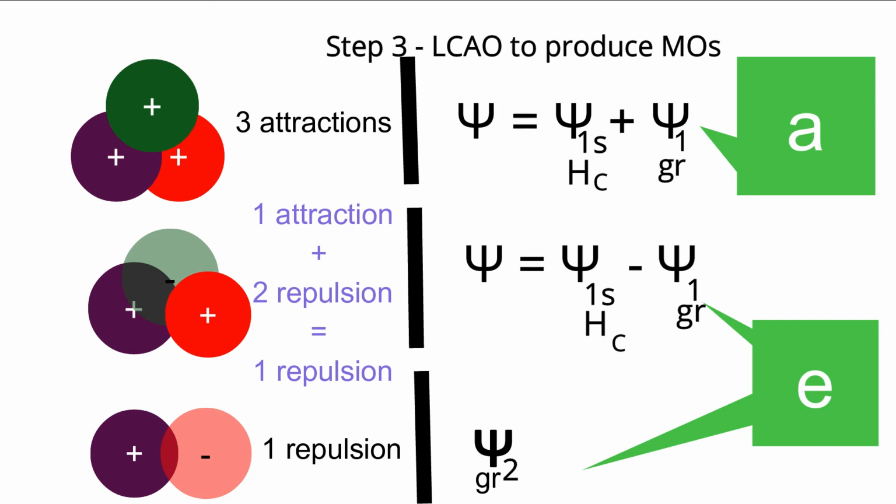So because of repulsion, what do you think? The energy level for this orbital should be higher than the atomic orbital's energy or lower? Yes, the energy of this molecular orbital will be higher than the energy of group orbitals or atomic orbitals. Now come to the last representation. Actually, it is a Psi2 group. Positive, negative are coming together.